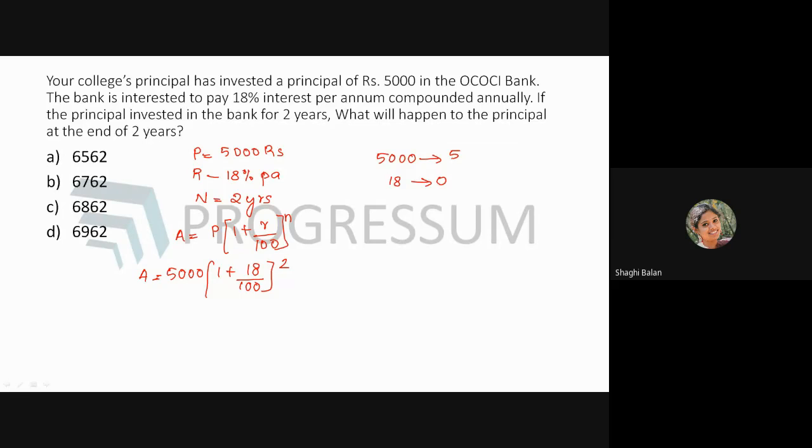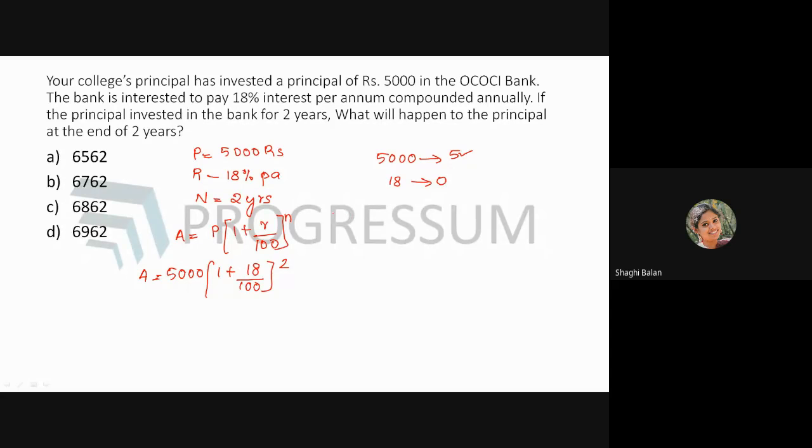See, digital sum here, I have taken 5. 5 divided by 9, what is the remainder we will be getting? It is 5. That is why I have written 5 as it is. But here, if you take 18, 8 plus 1, you will be getting 9. 9 by 9, the remainder is 0. Got it?